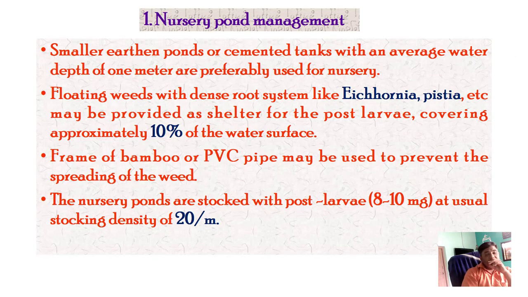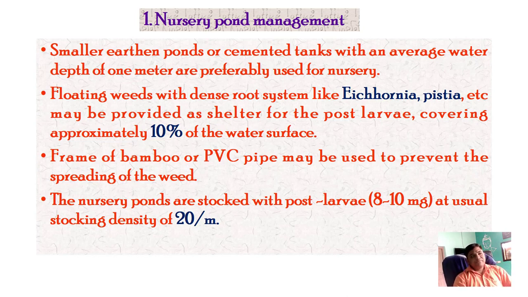Okay, now the nursery pond management. Smaller earthen ponds or cemented tanks with an average water depth of 1 meter are preferably used for the nursery phase of this prawn culture. So we can use an earthen pond or we can use cemented tanks for the nursery phase.